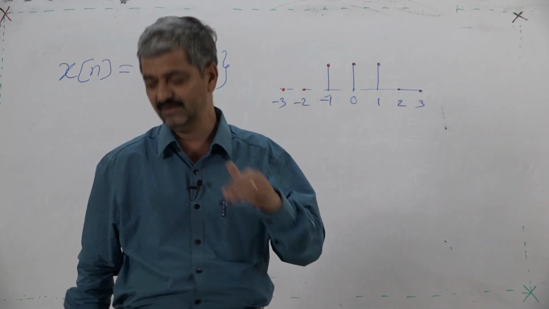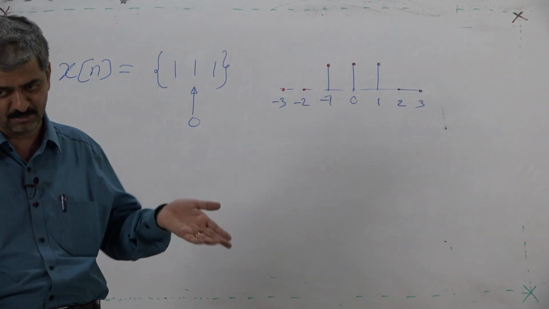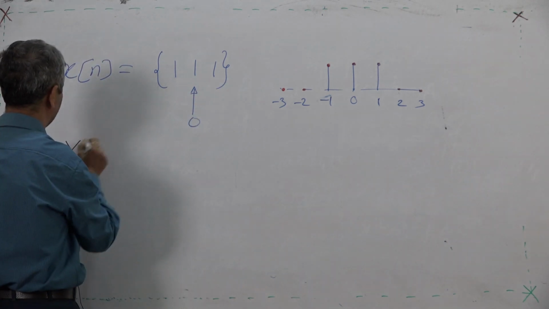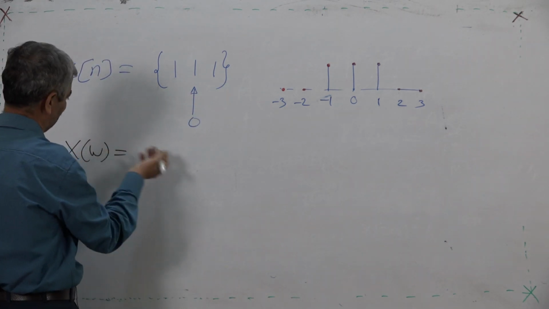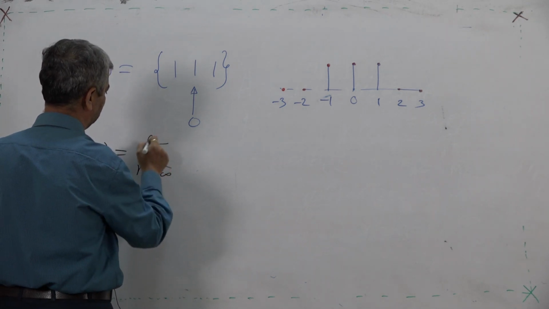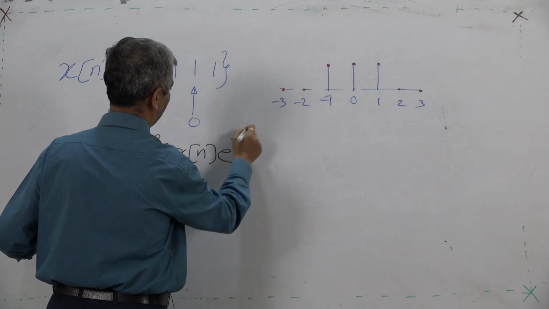A particular value of X(omega) for a given omega will mean something. So, what is X(omega)? The summation is not required, but we write the formula: sum from n equal to minus infinity to infinity of x[n] e raised to minus j omega n.